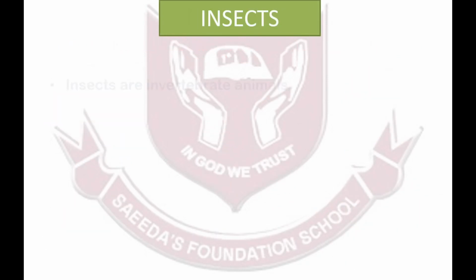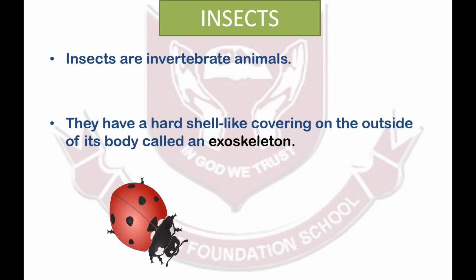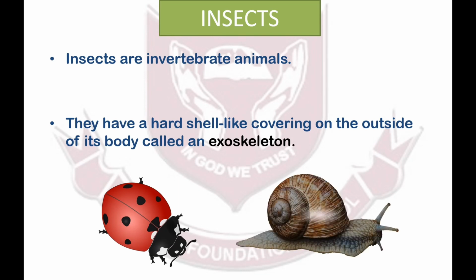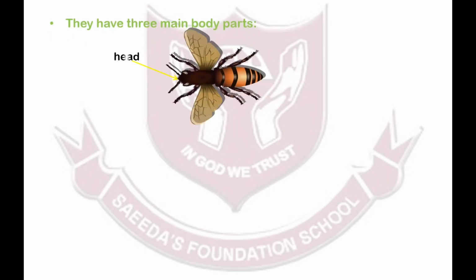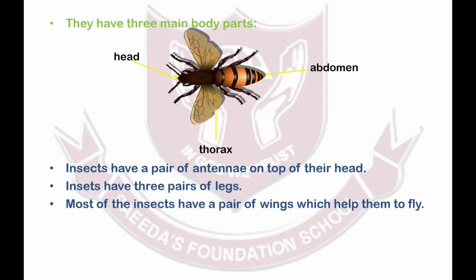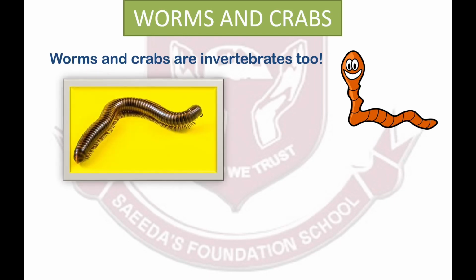Insects are invertebrate animals. They mostly have a hard shell-like covering on the outside of their body, called an exoskeleton. They have 3 main body parts, namely the head, the thorax, and the abdomen. Insects have a pair of antennae on top of their head. Insects have 3 pairs of legs. Most of them have clustered eyes and a pair of wings to fly. Worms and crabs are invertebrates too.